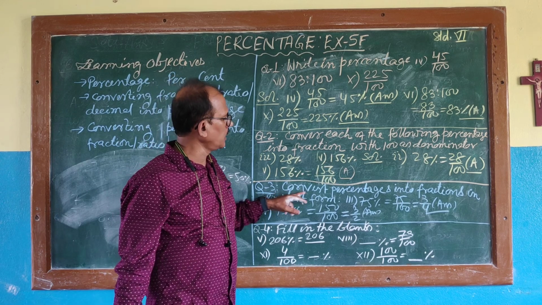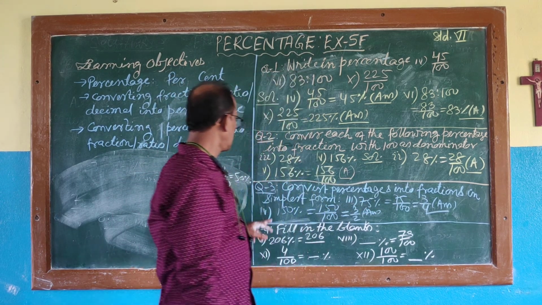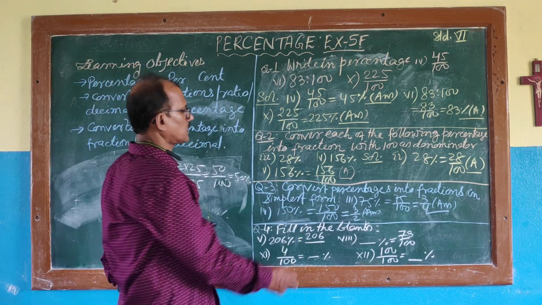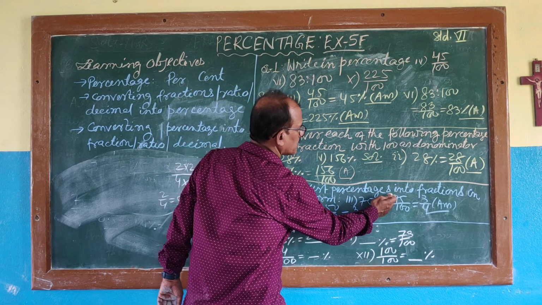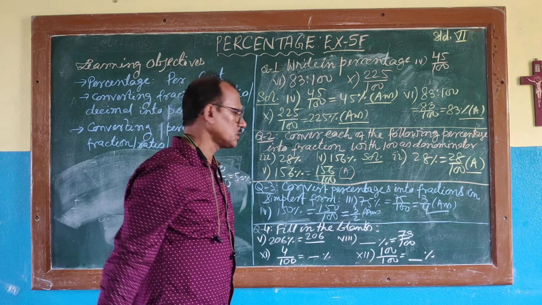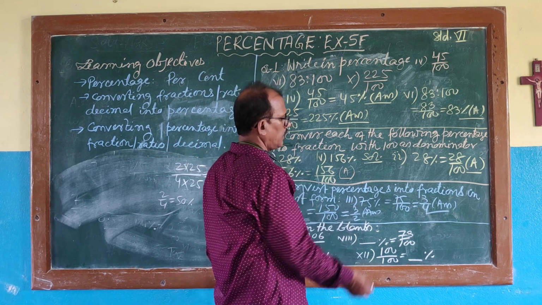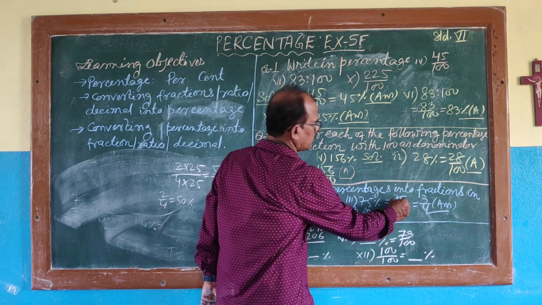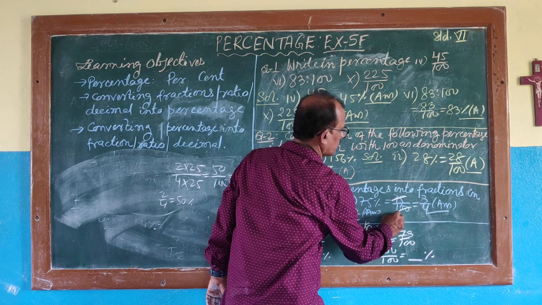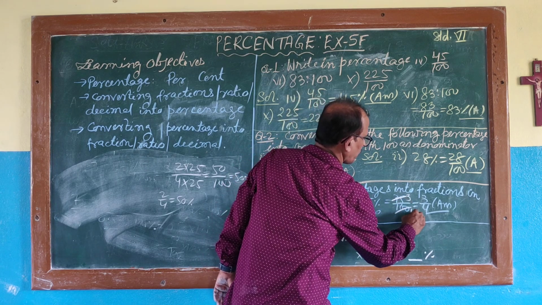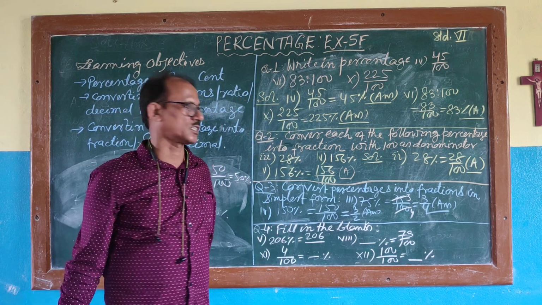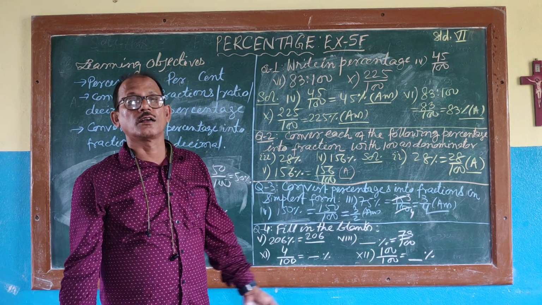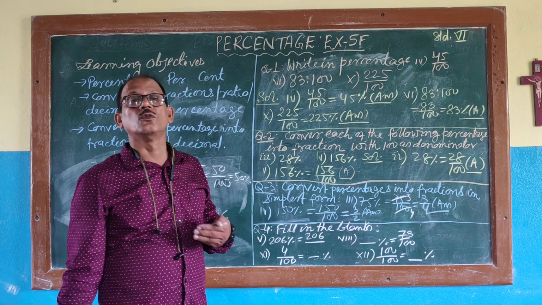Now question number 3, convert percentage into fraction in the simplest form. Now the percentage given is 75%. The percent sign will be divided by 100. 75 by 100 it is. Could you understand? So 75 by 100 can now be converted to the smallest term. It can be cancelled with 25 on both. 25 3s are 75, 25 4s are 100. 3 by 4 is the answer. Okay, you have converted to the smallest term after converting that one to a fraction with the denominator 100.